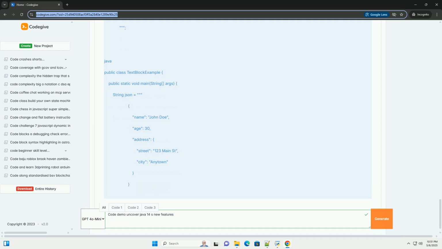Yield keyword: when the switch expression needs to return a value and a case involves executing a block of code, you must use the yield keyword to specify the value to be returned. If you omit yield in this scenario, the code will not compile.